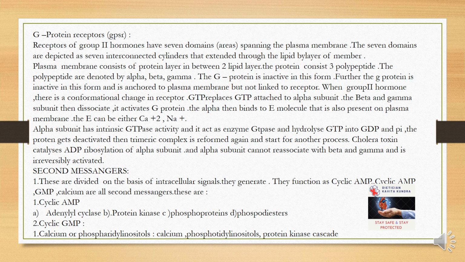The second messengers are divided on the basis of the intracellular signals they generate. Cyclic AMP, cyclic GMP and calcium are all second messengers. Cyclic AMP involves adenyl cyclase, protein kinase, phosphoprotein and phosphodiesterase. Cyclic GMP, calcium or phosphatidylinositols involve the protein kinase cascade.